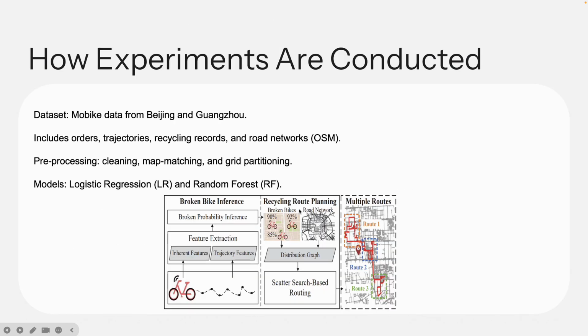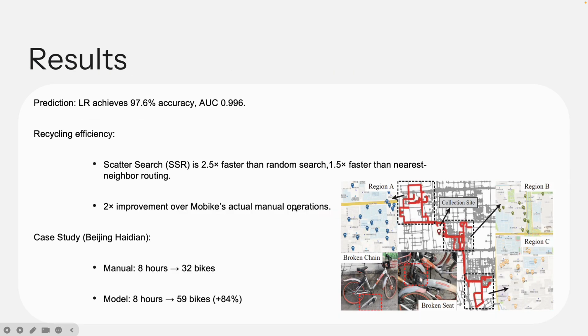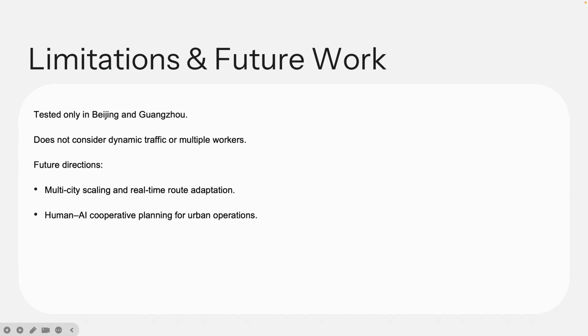The model is trained and evaluated on mobile data from Beijing and Guangzhou, including over 1 year of trajectories and recycling logs. The proposed method achieves 97.6% prediction accuracy and improves recycling efficiency by 2 to 2.5 times compared to Mobike's manual operations. The system is currently city-specific. Future work will extend it to multi-city deployment and integrate real-time traffic and multi-agent coordination.